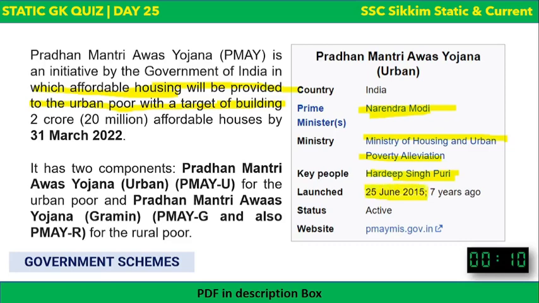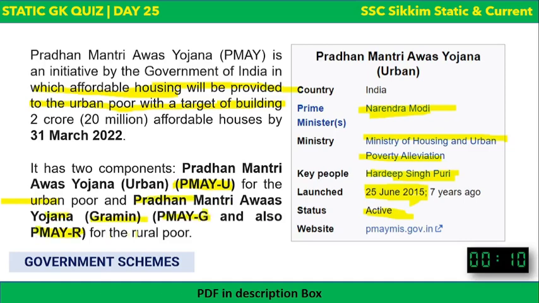So remember this date. When was this Pradhan Mantri Awas Yojana launched? It was launched 7 years ago in 2015. The status is still active. It has two components. First is PMAYU, which is Pradhan Mantri Awas Yojana Urban, for the poor people in the urban area, and another component is Pradhan Mantri Awas Yojana Gramin, or PMAYG, also known as PMAYR, R for rural, right?